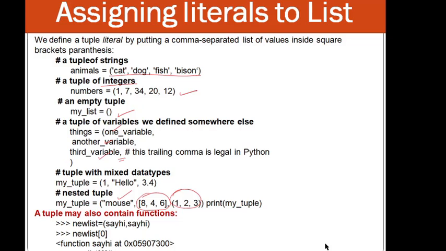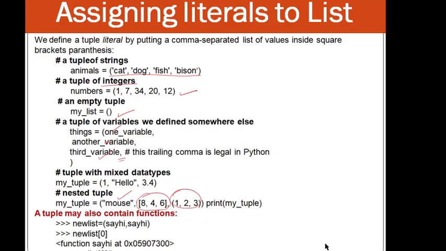Then a tuple may also contain functions, as we have already seen in the list. So say_hi, comma, say_hi. say_hi is a function because it is not enclosed in quotes. So when you try to display the first element of this tuple, new_list[0] in square brackets with index 0, it will tell you that this is a function.